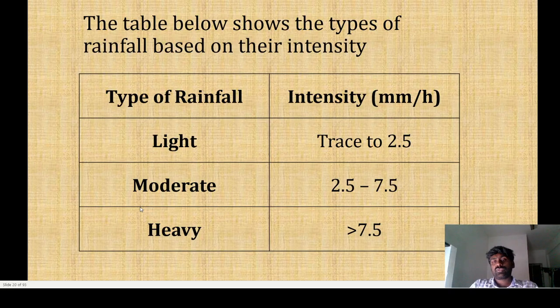Then, this table shows the type of rainfall, and the type of rainfall fully depends upon the intensity. For example, we are going to classify the rainfall. There are 3 different classifications: light, moderate, and heavy. It depends upon the intensity. For light rainfall, the intensity is 0 to 2.5 mm per hour. If it ranges between 2.5 and 7.5, it is moderate rainfall. If it is greater than 7.5 mm per hour, it is heavy rainfall.